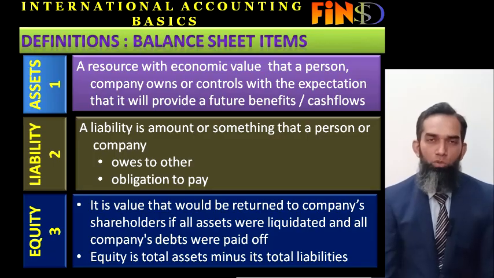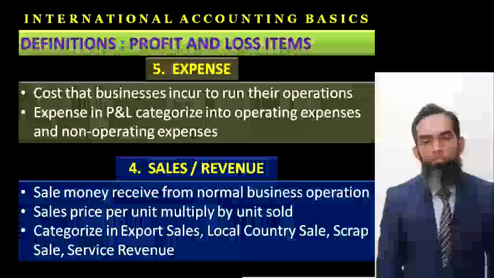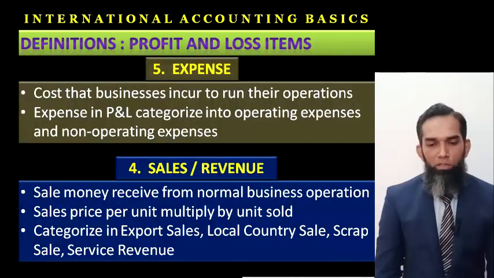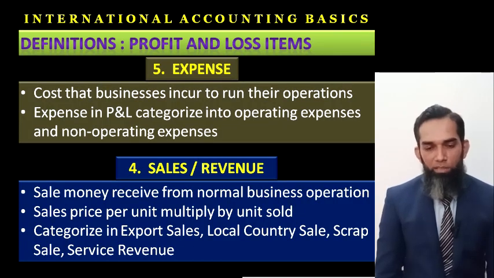So I have shown you three pillars of accounting: assets, liability, equity. Now we are talking about the fourth pillar, that is sales revenue. Its starting code is 4. And what is sales revenue? Sales revenue is the sales money received from the normal business operation: selling price per unit multiplied by the units sold.